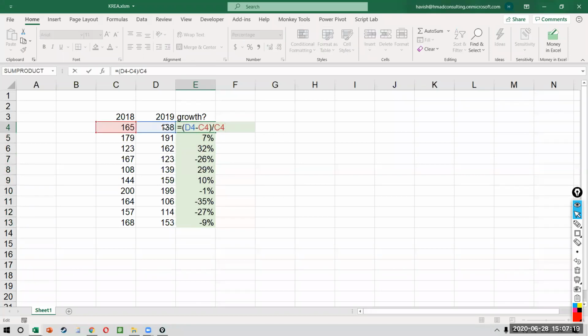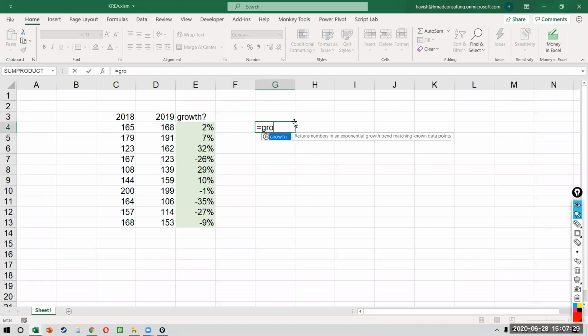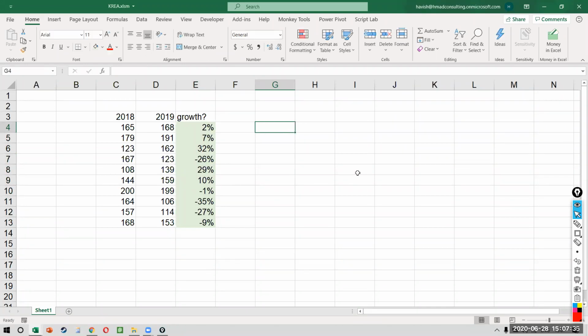But does Excel have a function called growth? Now, Excel does have a function called growth, but that does something else. If you notice, when I write growth, the growth is meant for some statistical formula. We don't want to use this one. I just want a simple function which will tell me last year, this year comparison. Make sense? I want to create a function of my own that Excel doesn't have.